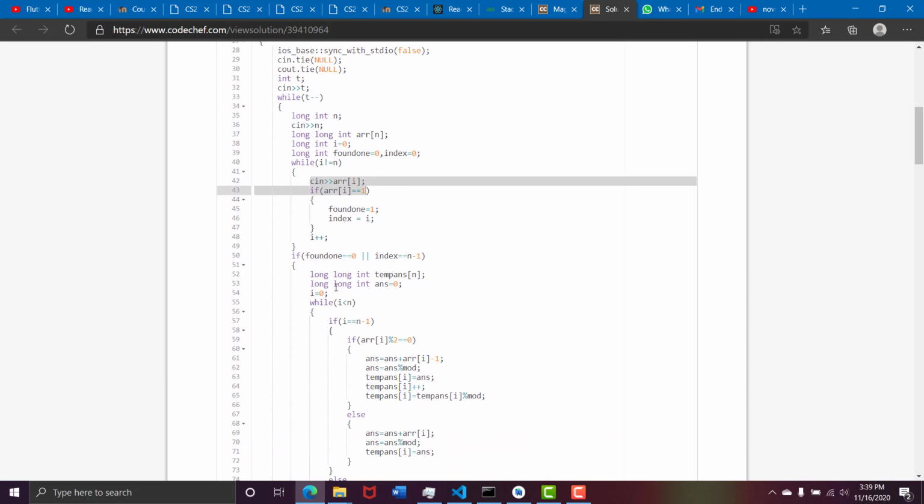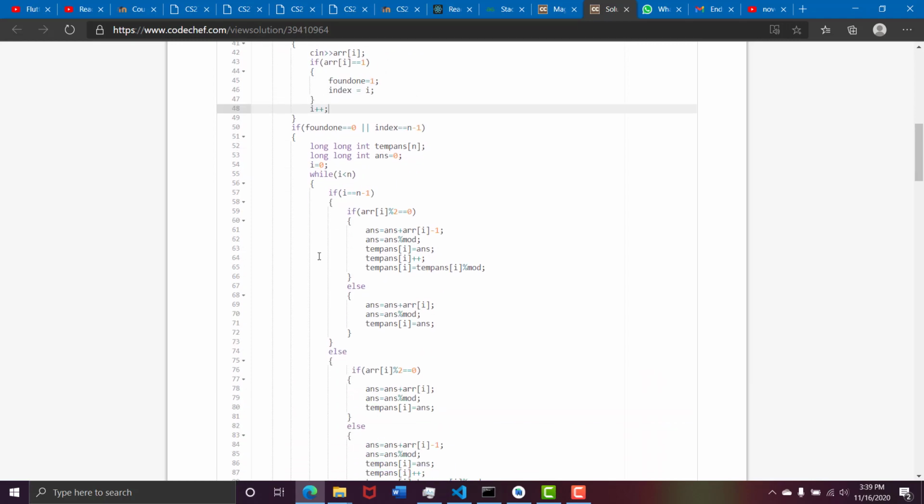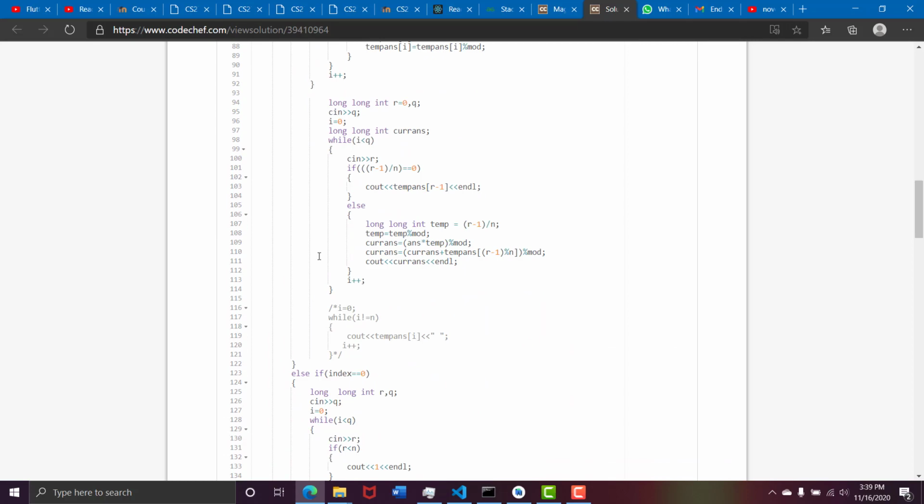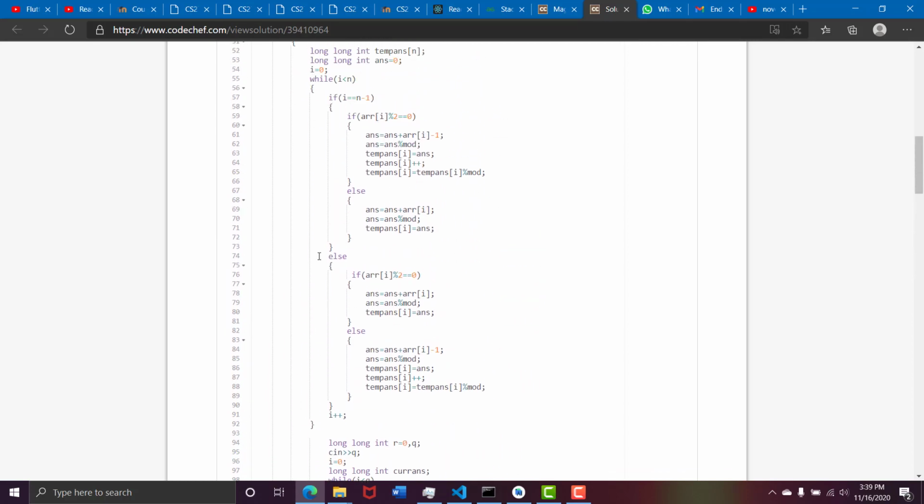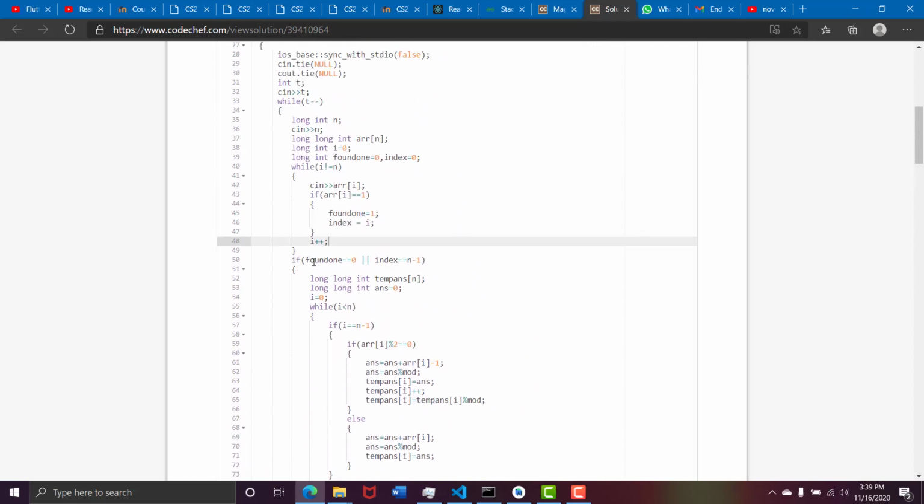So let's move on. If we have found one, then we store its index. Now there are two cases essentially. The first case is that we haven't found any one, or the one is at the last place, where we actually need to select an odd number, like the nth integer that chef selects should be odd, so that he gets his turn at the first turn itself.